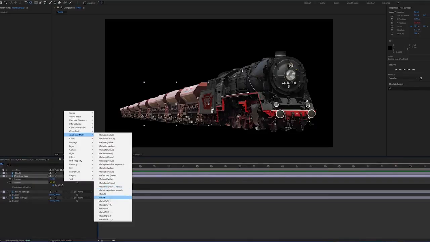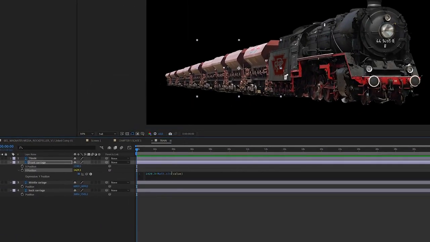So if we do say 50 times Math.sin time, we're going to see the carriage go up and down by 50 pixels. And if we were to do Math.sin of time times 50, we're going to see it go up and down by 1 pixel, but 50 times a second. So we're just going to add some values into this depending on how fast and how high we want the carriage to chug away.